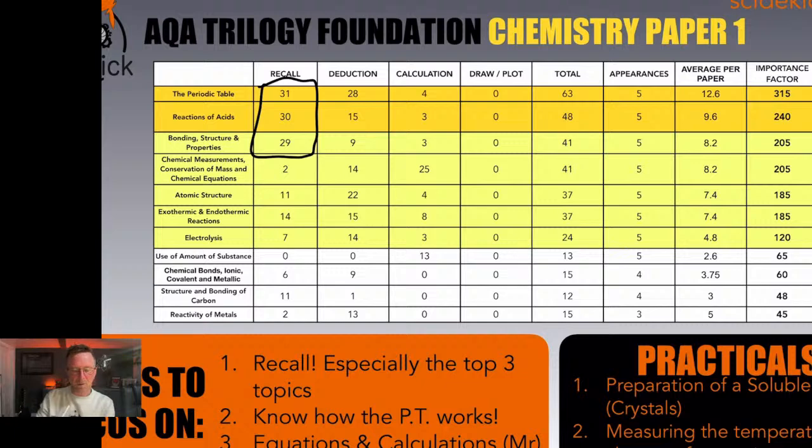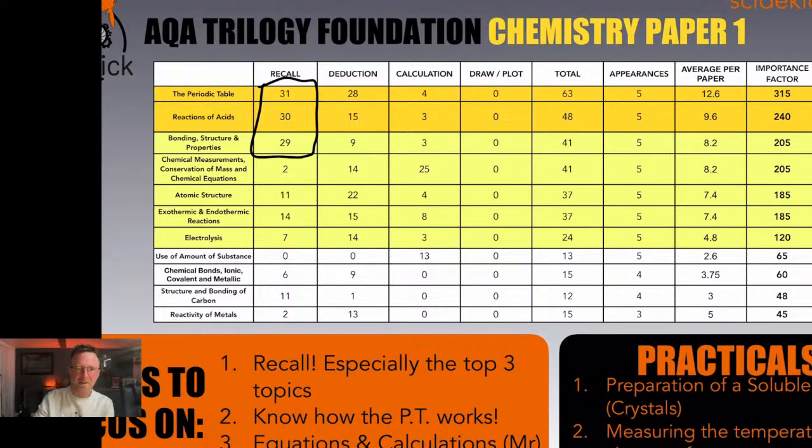So the periodic table about Mendeleev, basically knowing what atomic number is and mass number, how to calculate numbers of protons, neutrons, and electrons, and pointing out where they are on atoms and things, that's massive. Reactions of acids, there's quite a few equations to remember there.